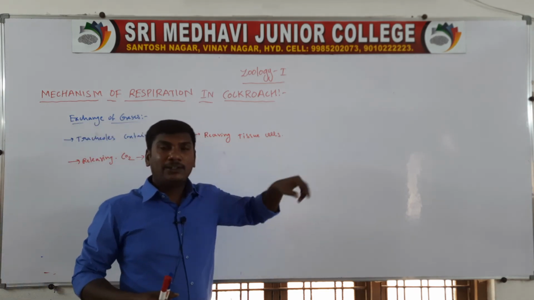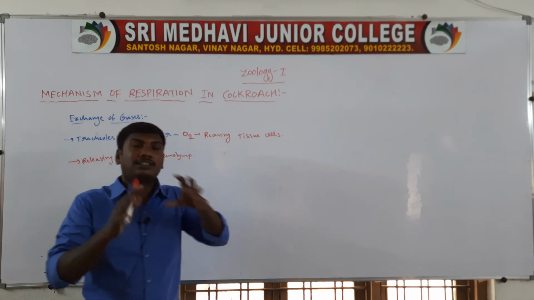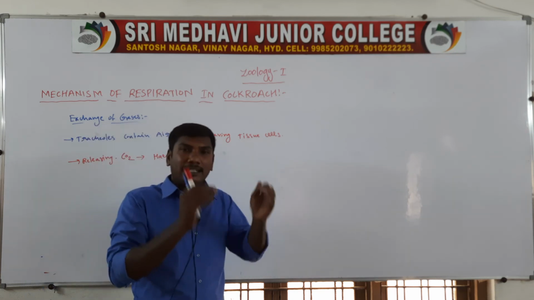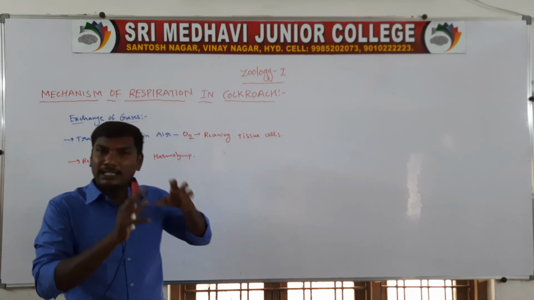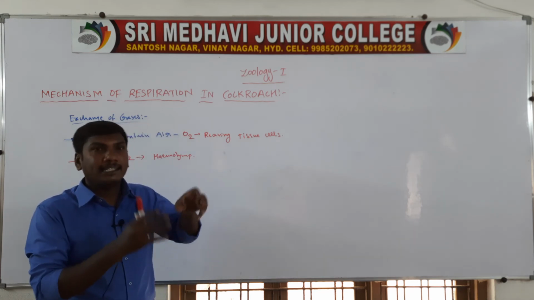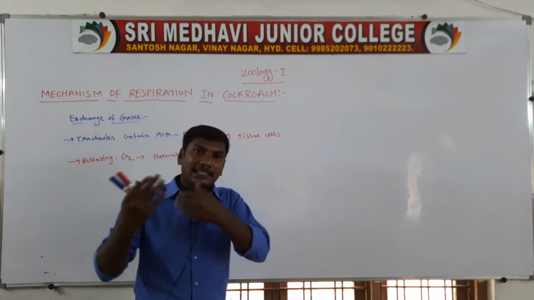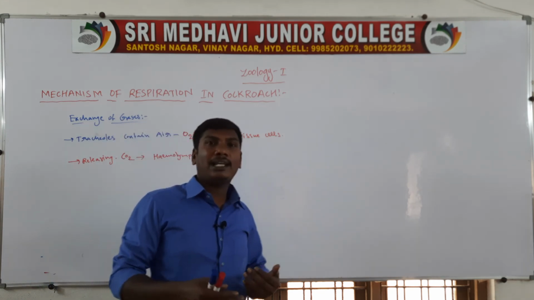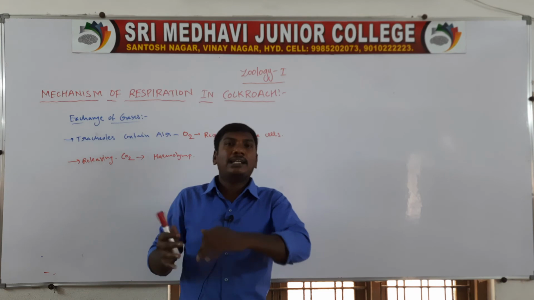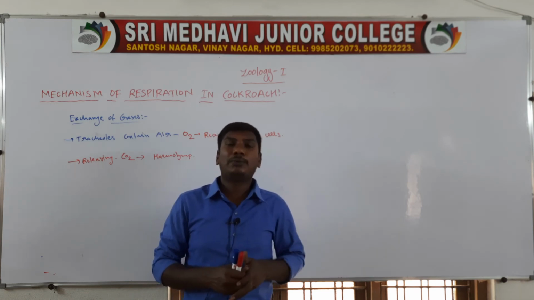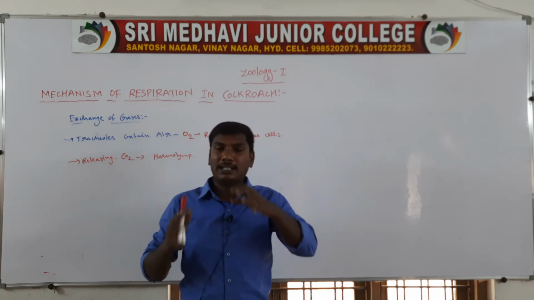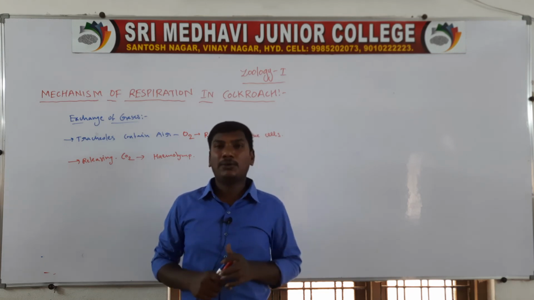The tracheoles contain air with oxygen. The tracheolar oxygen is utilized by the tissue cells. Those cells release carbon dioxide, which dissolves in the hemolymph.